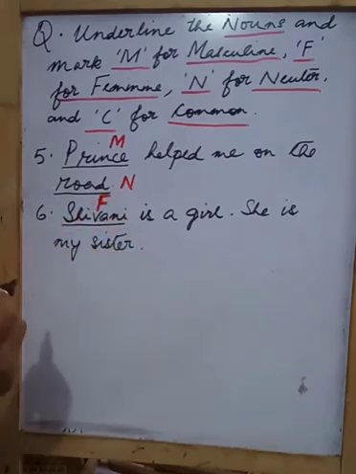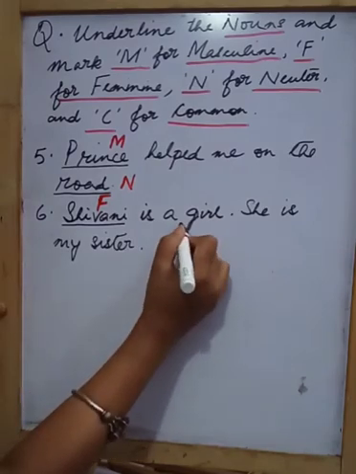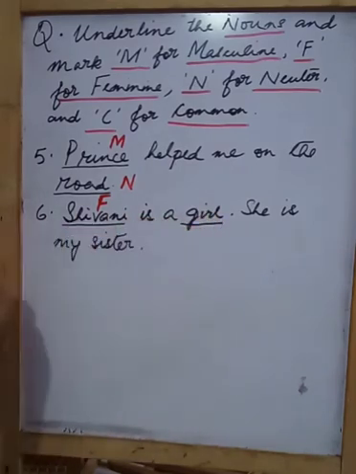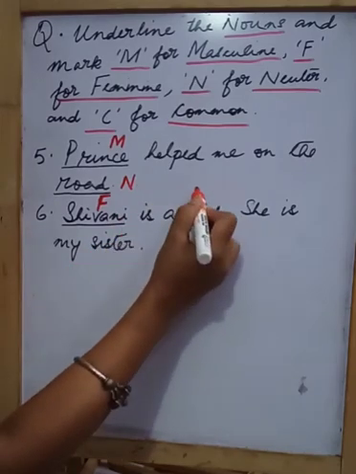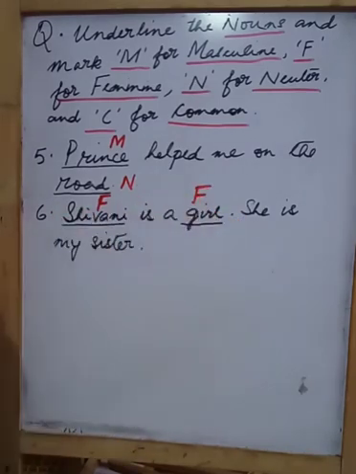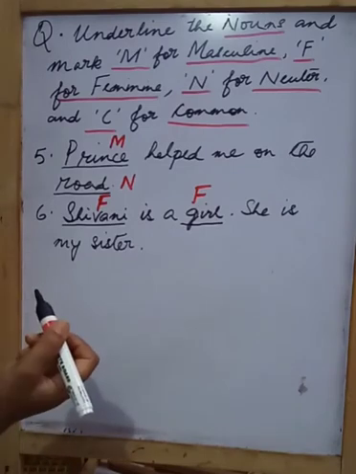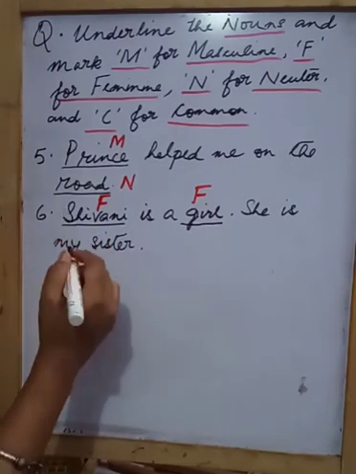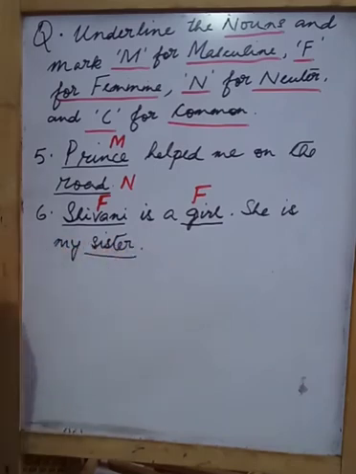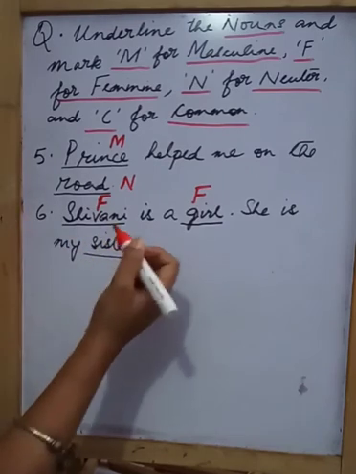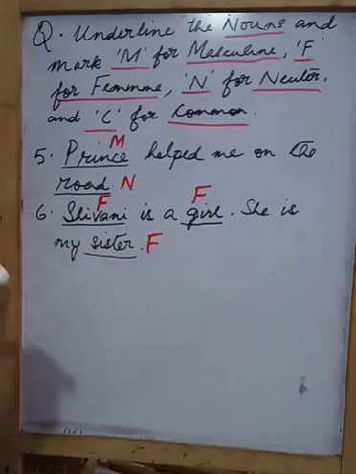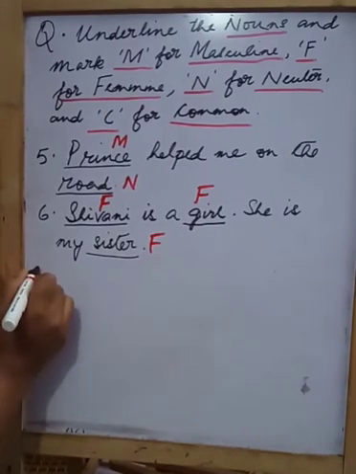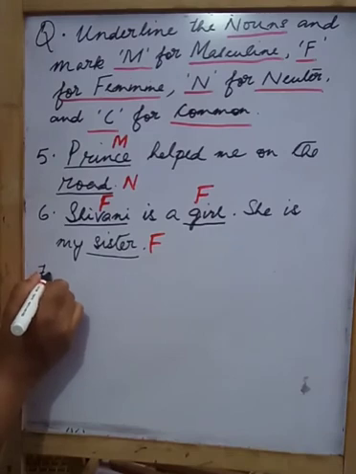Now, girl is also a noun. It is a common noun, and the gender is feminine. And again sister, isn't it? Sister is also a noun, a common noun, but which gender? Female, so feminine gender. Alright, I hope I am clear. Okay, let's move on to the next number, number 7.